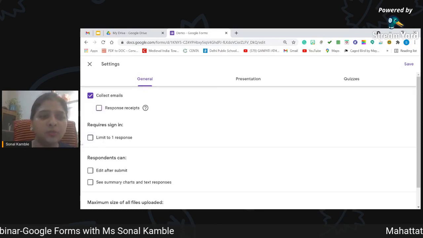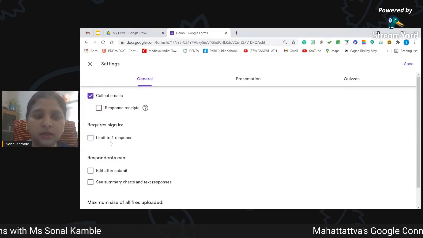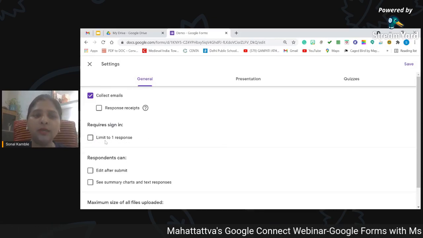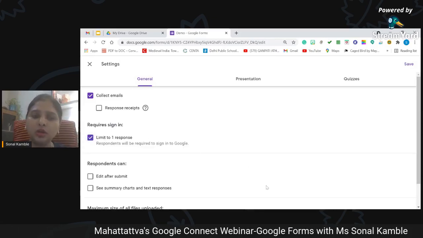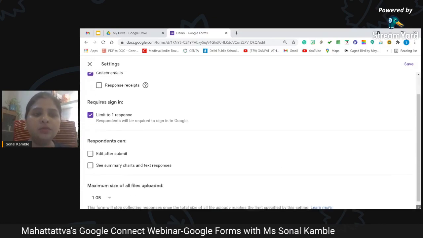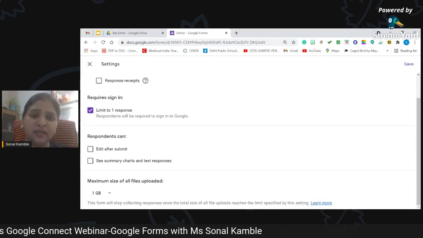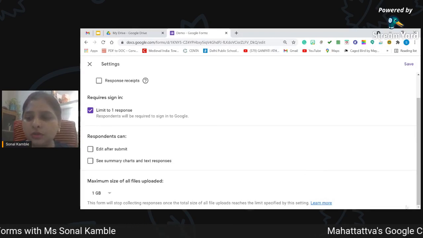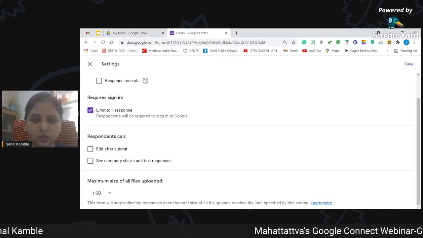And now the most important thing which we as an educator need: limit to 1 response. Okay, so the moment you limit to 1 response, your respondents will be allowed to send the response only once. They will not be allowed to send multiple responses.